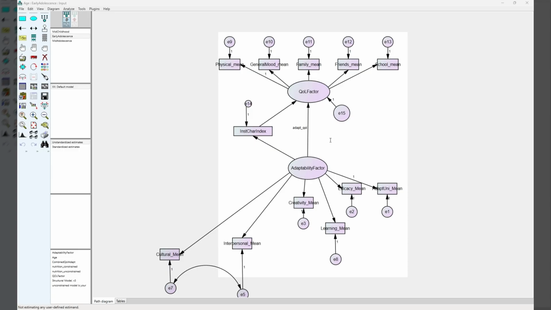In hypothesis 4, institutional characteristics have no mediating role. We have retained that hypothesis and we said no significant mediation, that is institutional characteristics act as an independent direct predictor of quality of life instead. Hypothesis 5, demographic characteristics have no moderating role. This time we have retained also that hypothesis, whereby we agree that the demographic characteristics have no moderating role. There is no significant moderation by any of the 3 demographic characteristics tested.